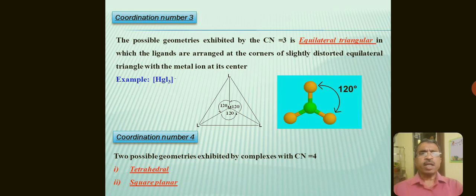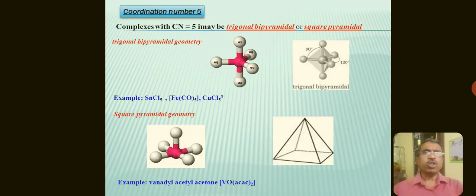Complexes with coordination number 4 show tetrahedral as well as square planar geometry. In this slide, the complexes having coordination number 5 are shown, which exhibit trigonal bipyramidal geometry and square pyramidal geometry.